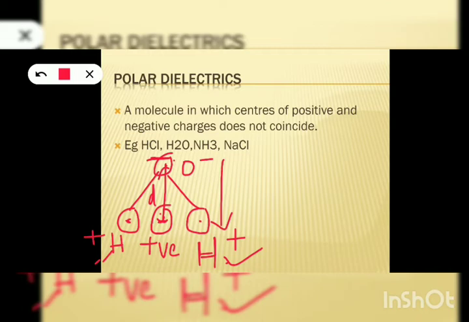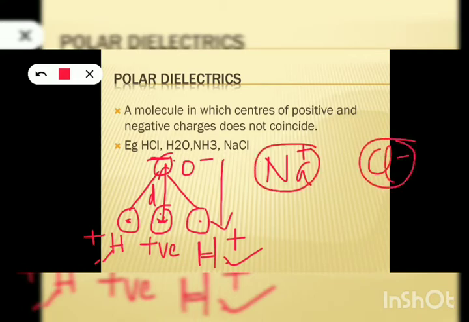That's why we say that a polar dielectric has a dipole moment, and the centers of positive and negative charges do not coincide. Let's take another example, NaCl. In NaCl, the Na ion is positively charged and the Cl minus ion is negatively charged. Again they are separated by a definite distance, and the direction of the dipole moment is from minus charge to plus charge.